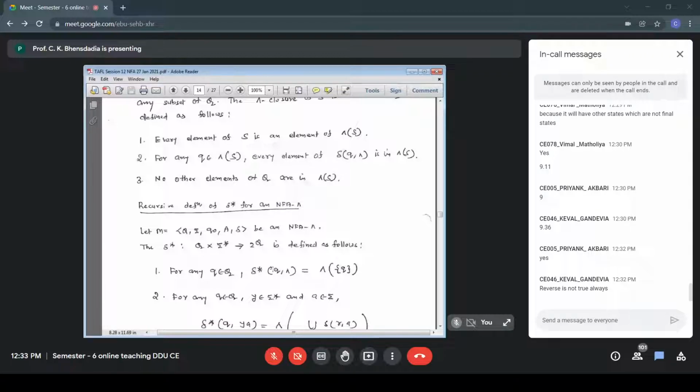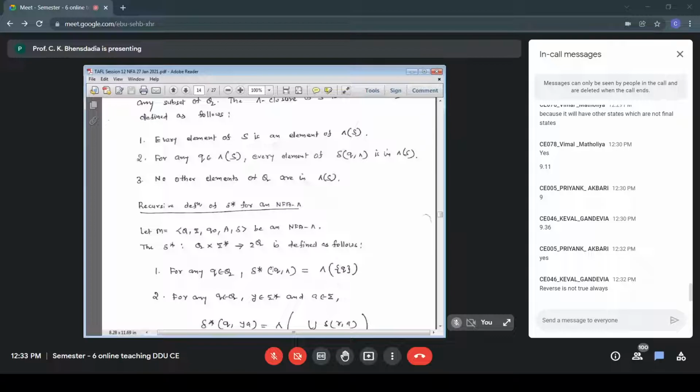Null closure of a set of states will be all the elements of the given set of states plus whichever states we can visit on null transition, that we had earlier defined. Yes, all the elements of S are there in null closure of S, and whichever states we can visit on null transition from elements of S.